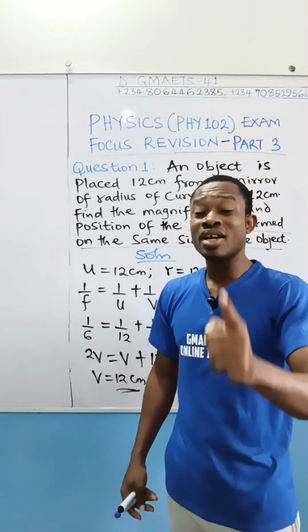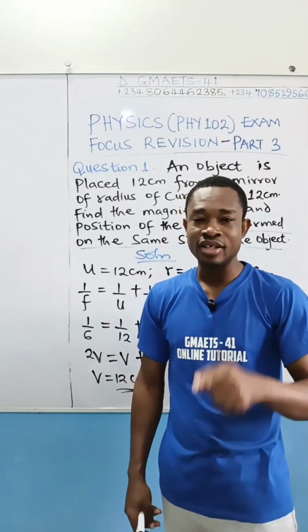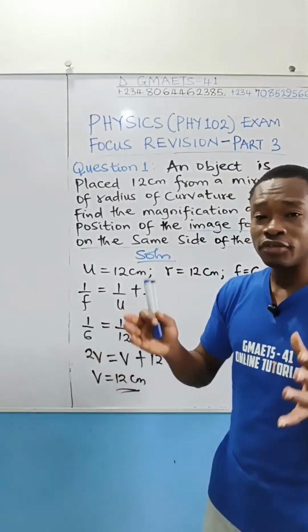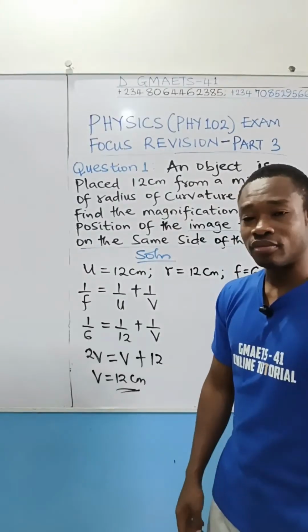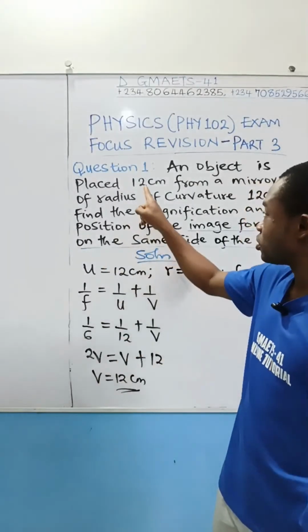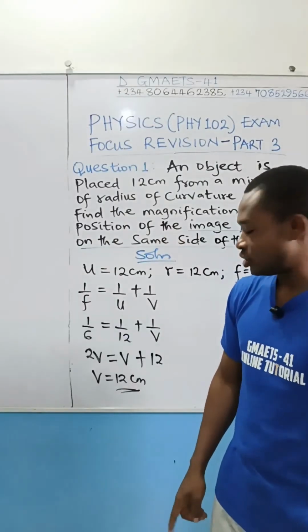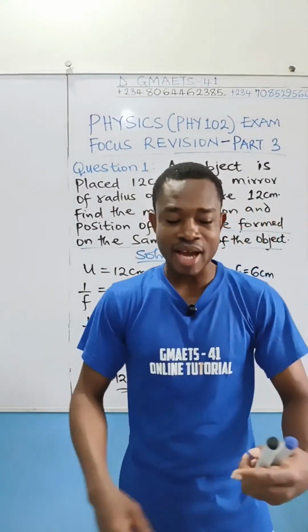You can interpret it based on the knowledge of what I had already taught and explained clearly in the class where I taught the concept of curved mirrors. Now we have gotten the image position v. You can see it's equal to the object position, 12. What is now the magnification? If the image is 12, the object is 12, magnification is 1, the same size as the object.